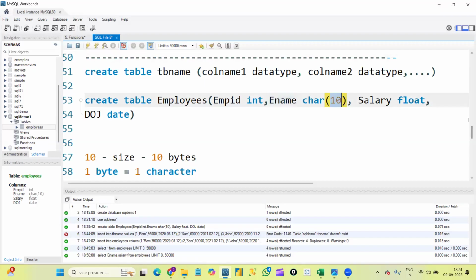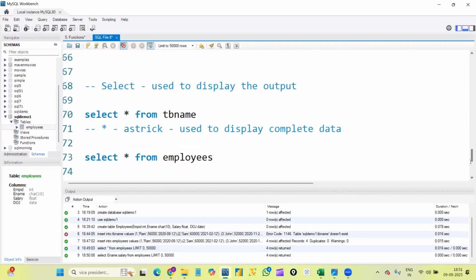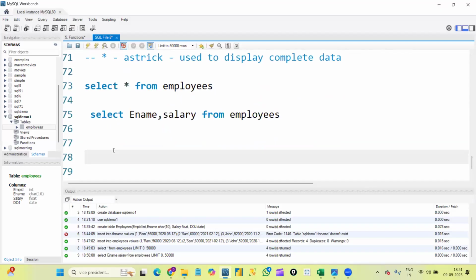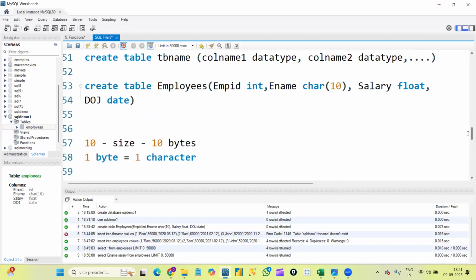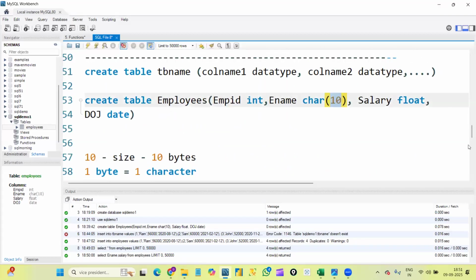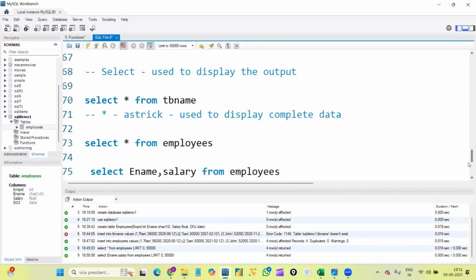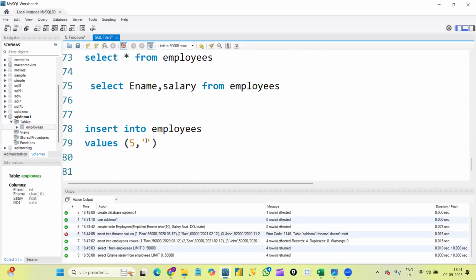Let's see. So obviously, let me insert one more time. However many times we want, we can insert the data. Okay, insert into table name, that is employees, values. I'll give the fifth row, right? For the employee name column, I defined size as 10, so I'll try to enter more than 10 characters and let's see whether it is accepted or not.